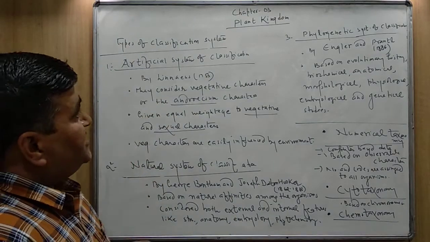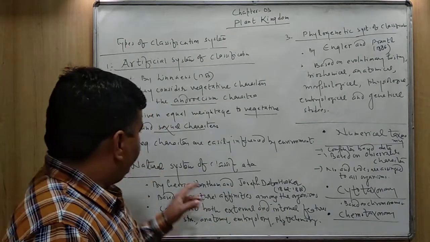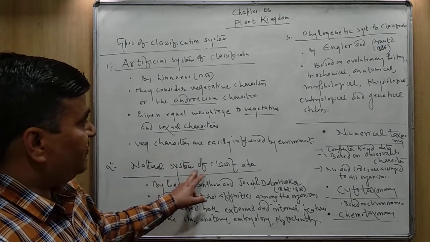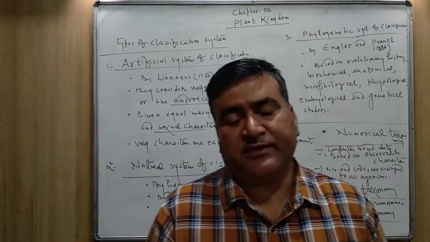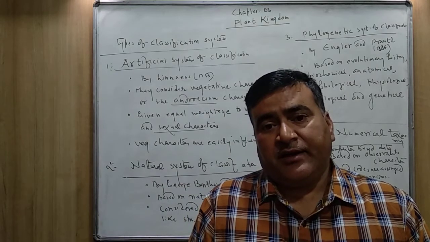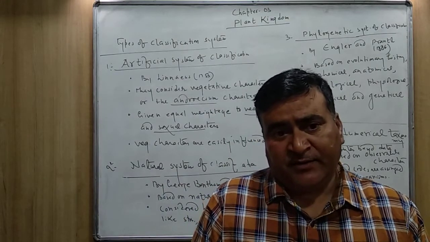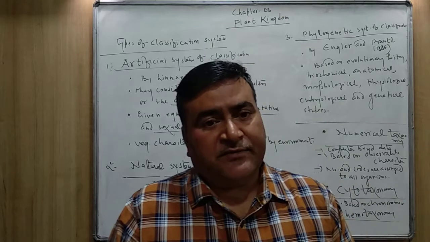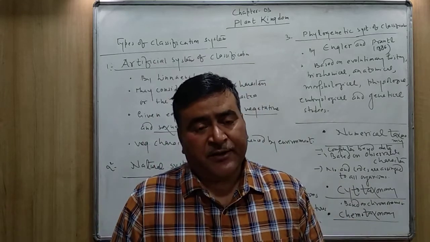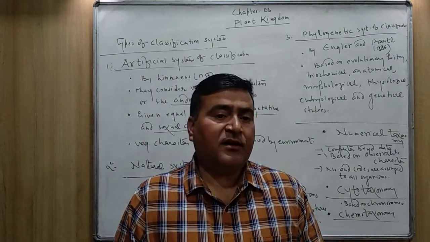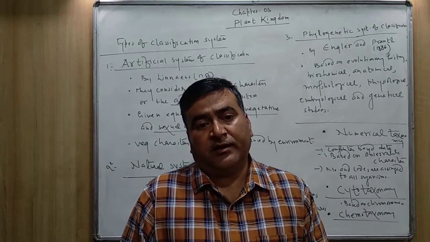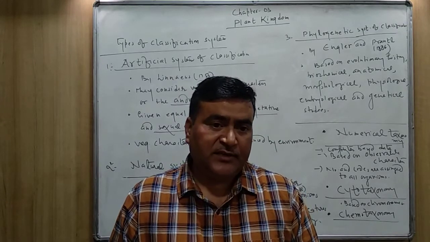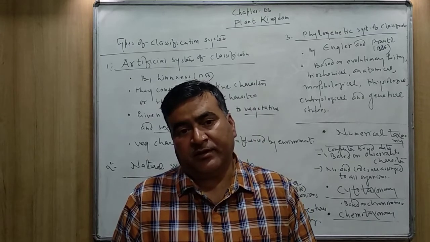The artificial system of classification was followed by the natural system of classification, and this natural system of classification is much better than the artificial system of classification. Still, we follow this system of classification in the present time.